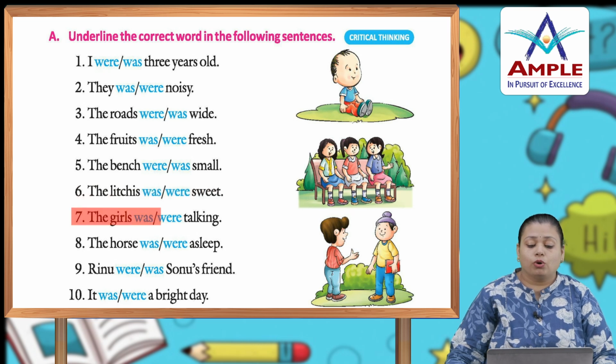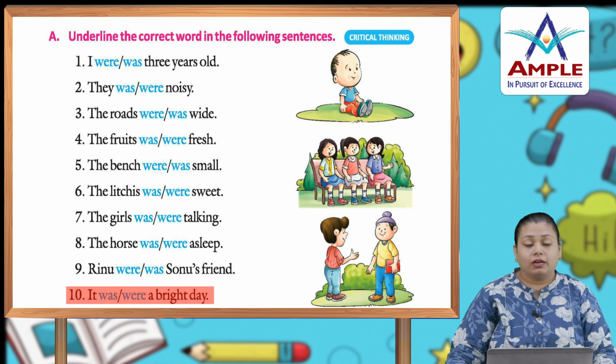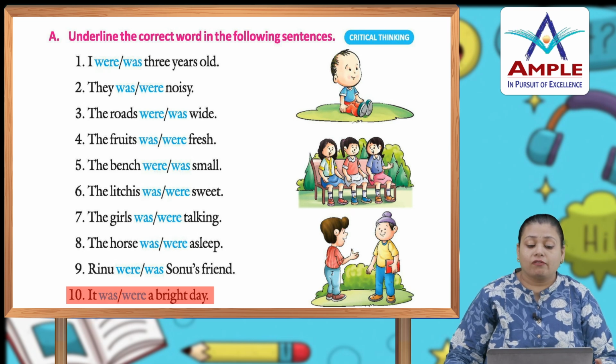Number 7, the girls was or were talking. Number 8, the horse was or were asleep. Number 9, Reenu was or were Sonu's friend. And number 10, it was or were a bright day. Now underline the correct word for each and every sentence.